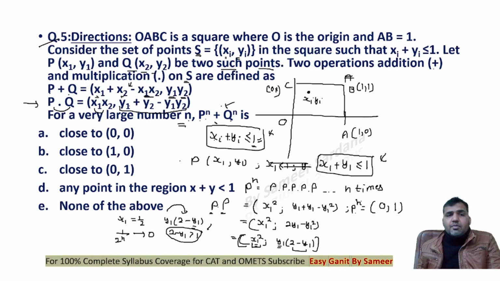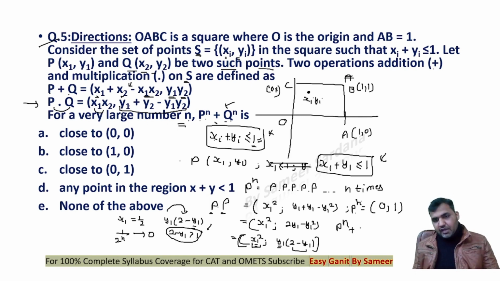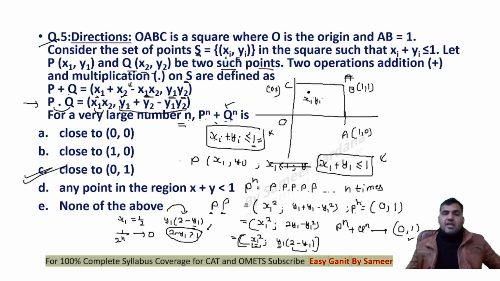Similarly, you can also do the same thing for Q power n. So for a very large number, P power n plus Q power n will be close to, we are not supposed to find it exactly, it will be close to 0, 1. It will be moving towards the 0, 1 point, right? So therefore, C would be the correct answer to the question, guys.